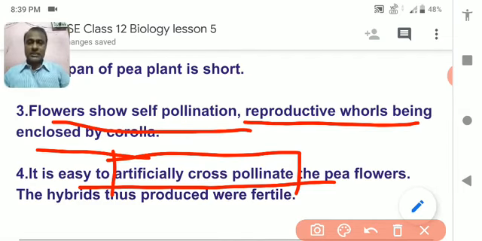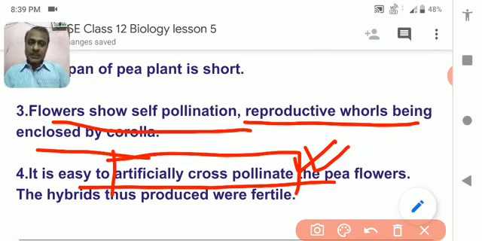So a human being can pollinate 2 different plants of his own choice. It was a very important point, which helped him understand which kind of plant should be crossed with which kind of plant, and which kind of plant comes as offspring from that cross.